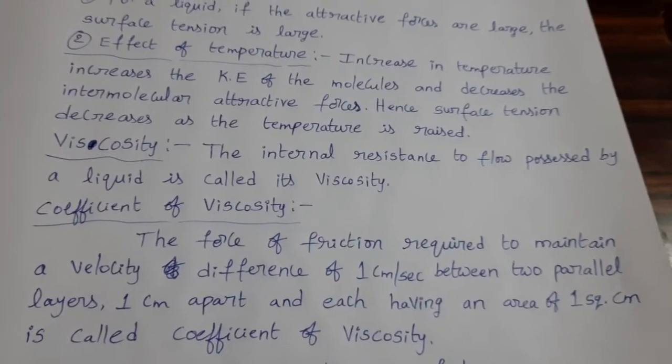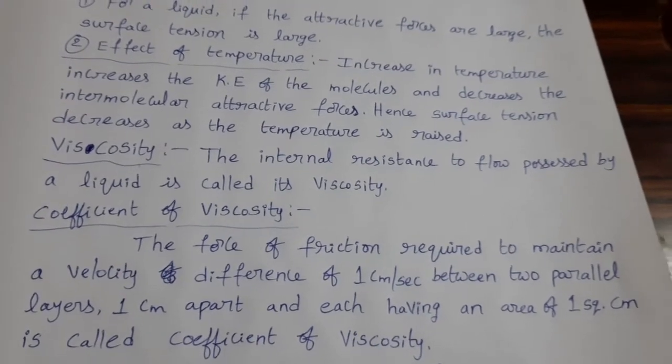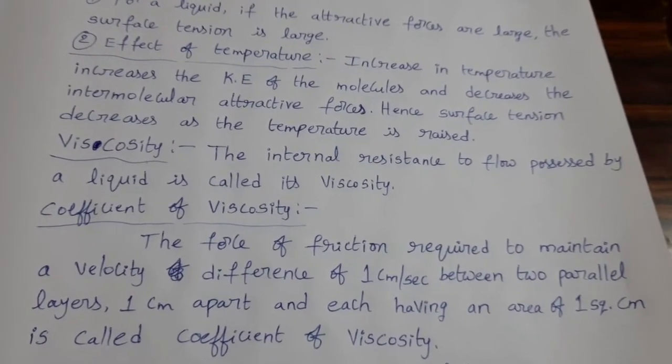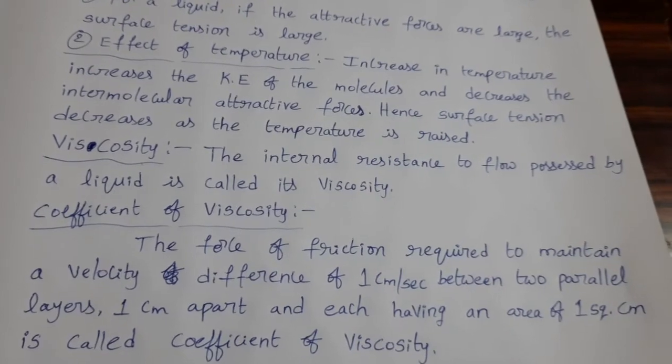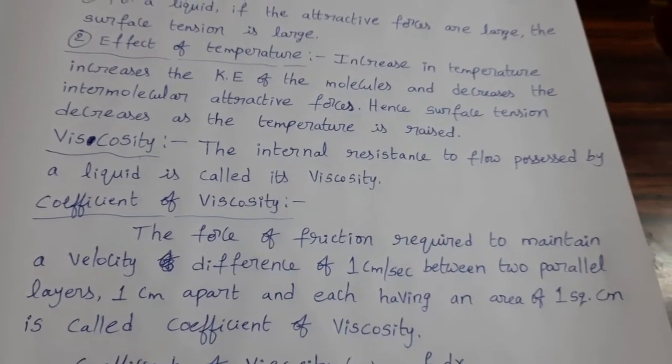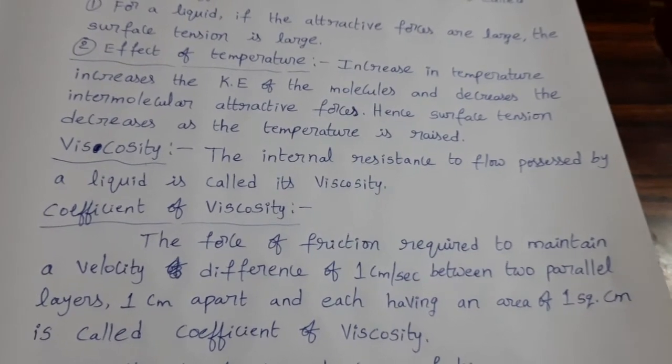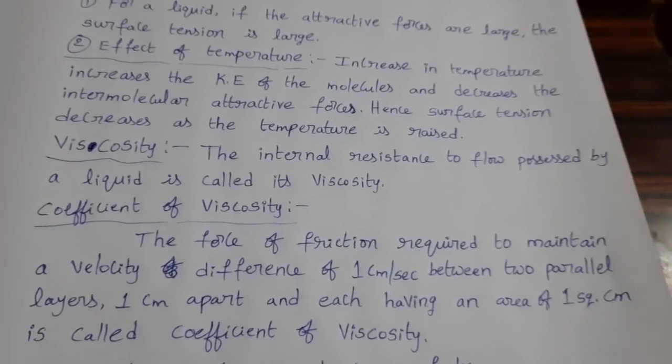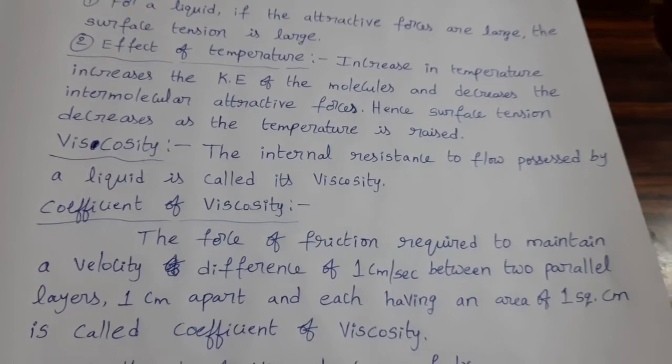Coefficient of viscosity: the force of friction required to maintain a velocity difference of 1 centimeter per second between two parallel layers, 1 centimeter apart and each having an area of 1 square centimeter.